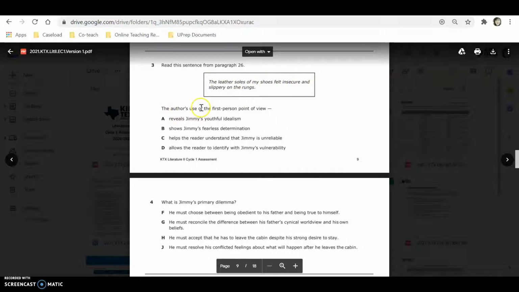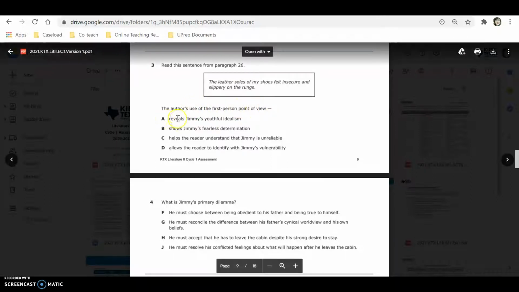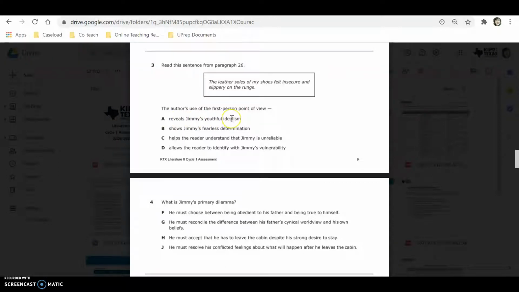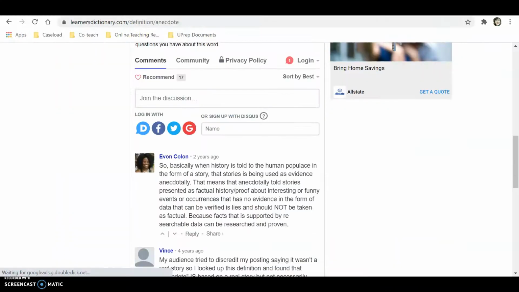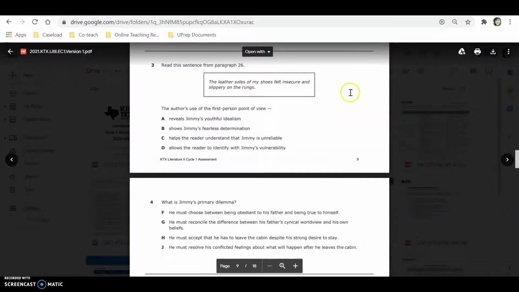The author's use of the first-person point of view, A, reveals Jimmy's youthful idealism, B, shows Jimmy's fearless determination, C, helps the reader understand that Jimmy is unreliable, or D, allows the reader to identify with Jimmy's vulnerability. Again, any words you don't know, look them up in Learner's Dictionary. Pause this video, answer number 3 and illuminate, and come back.